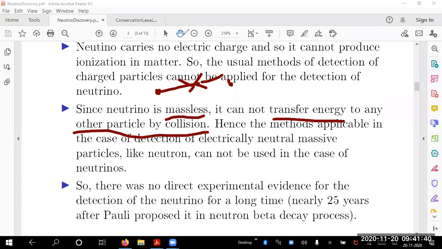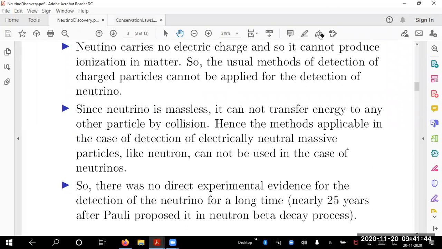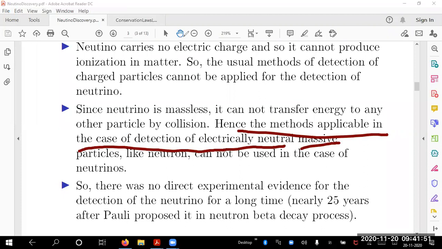So I have lost my approach of experiments there. We know some methods which are applicable in the detection of electrically neutral but massive particles. We have developed methods for them, but these cannot be used in the case of neutrinos.